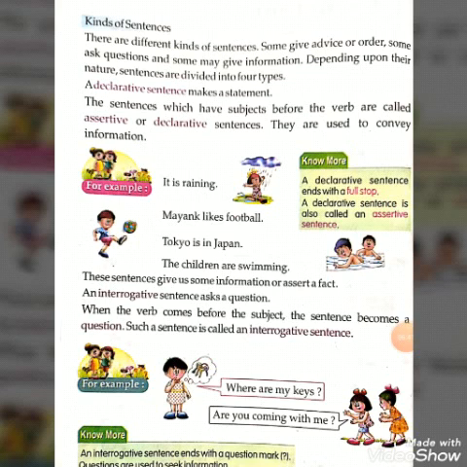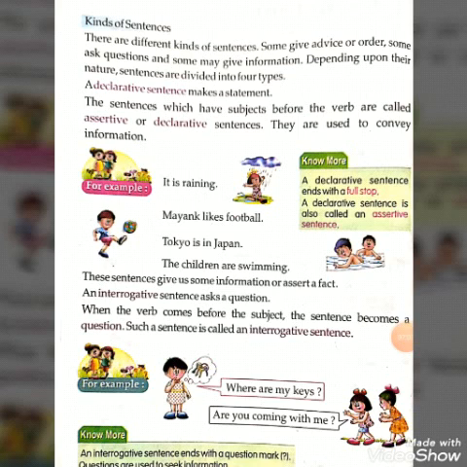Some give advice or order, some ask questions, and some give information. Depending upon their nature, sentences are divided into four types. First, we are going to study the declarative sentence.